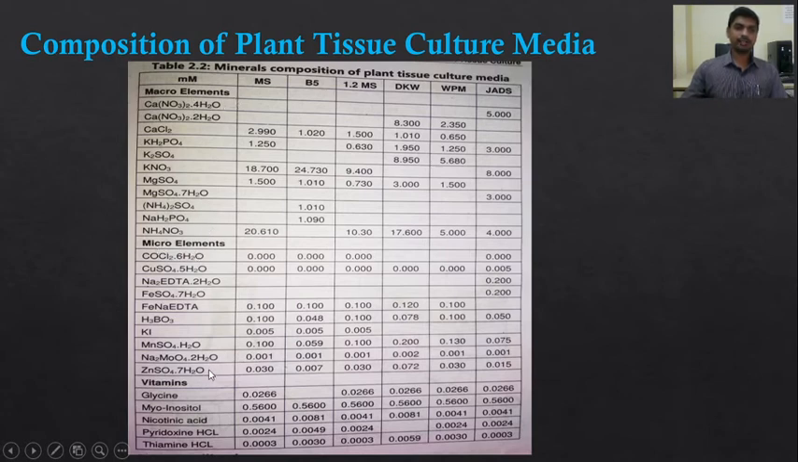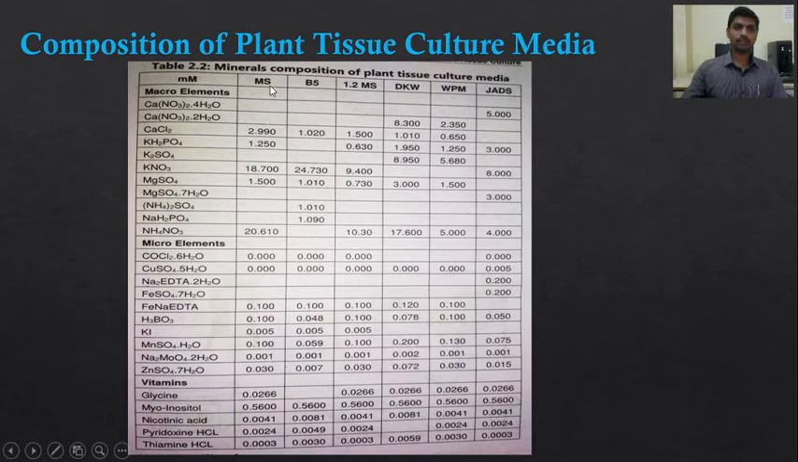Micro elements, inorganic nutrients, are required in small quantity. Vitamins are some of the natural complexes, like glycine, myoinositol, nicotinic acid, pyridoxine HCl, and thiamine HCl. So these are the mineral compositions of the different types of plant tissue culture media used here. Suppose here we follow the MS medium table.